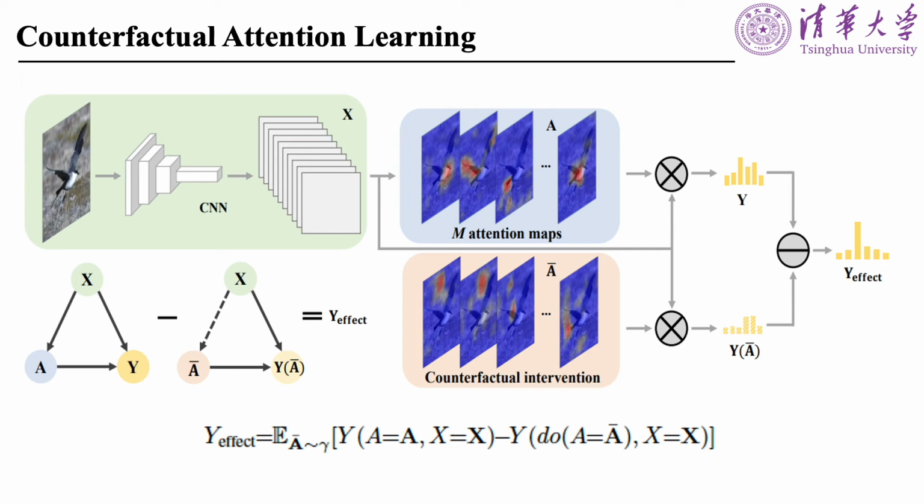The actual effect of the learned attention on the prediction can be represented by the difference between the observed prediction and its counterfactual alternative. We can simply improve the learning of attention maps by maximizing the actual effect.